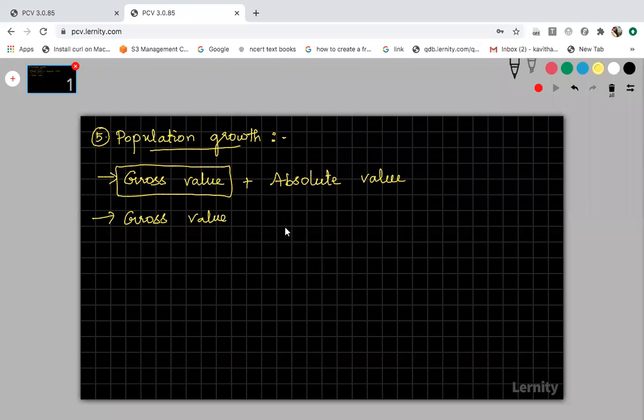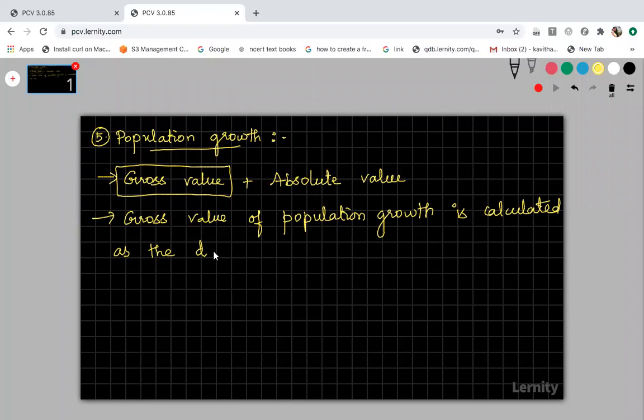So first you should know how to calculate the gross value of population growth. It is calculated as the difference between two things. Sum means you have to add, difference means you have to subtract. One is your birth rate and the other one is obviously your death rate.